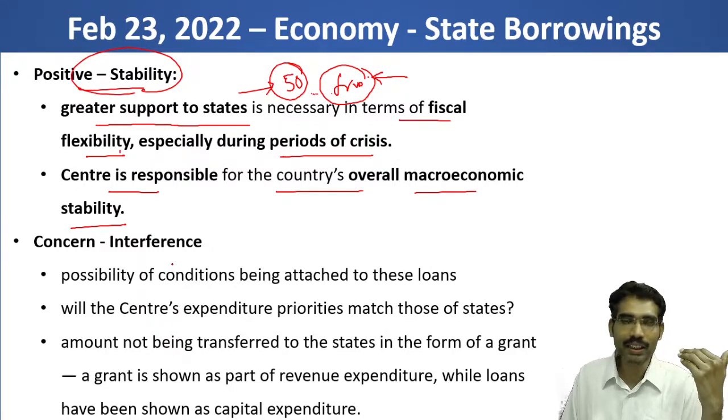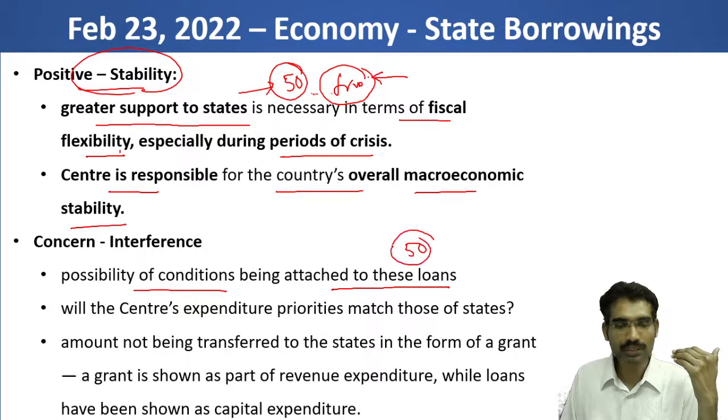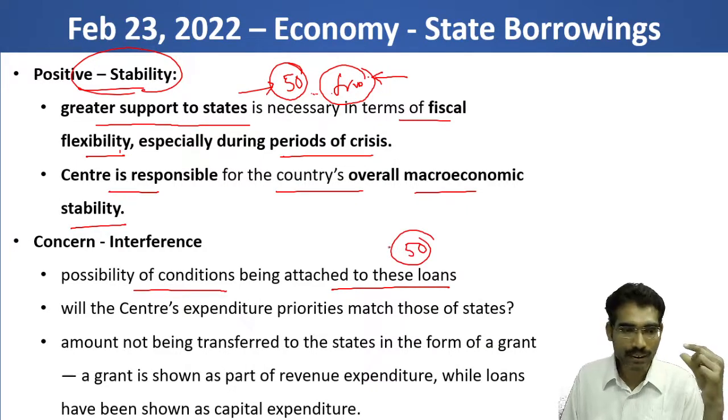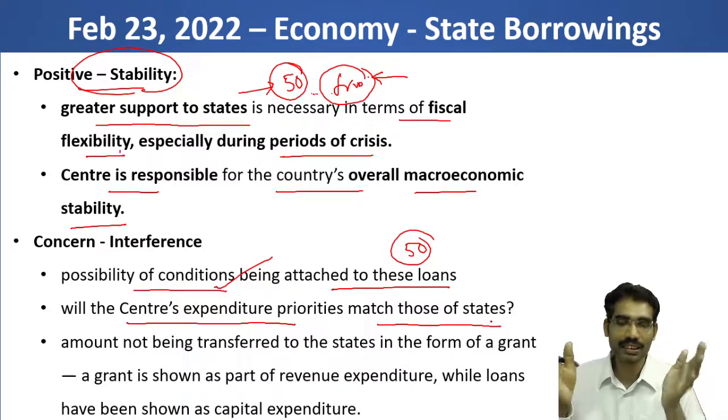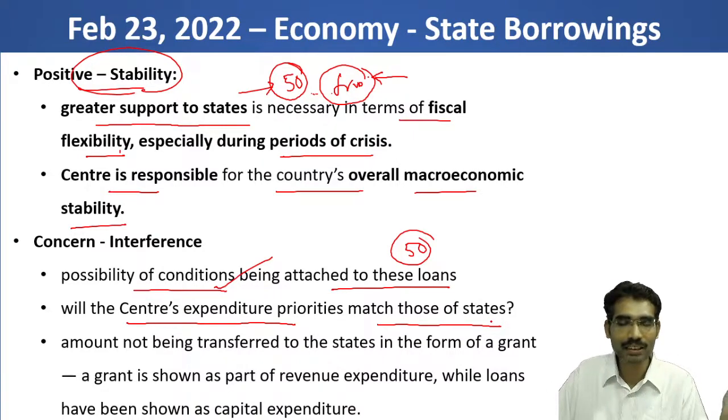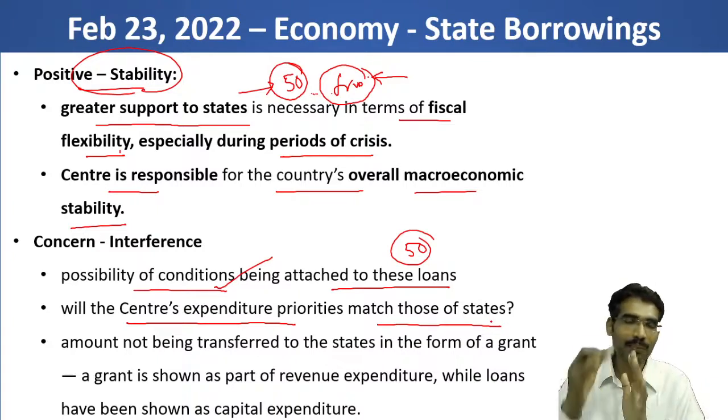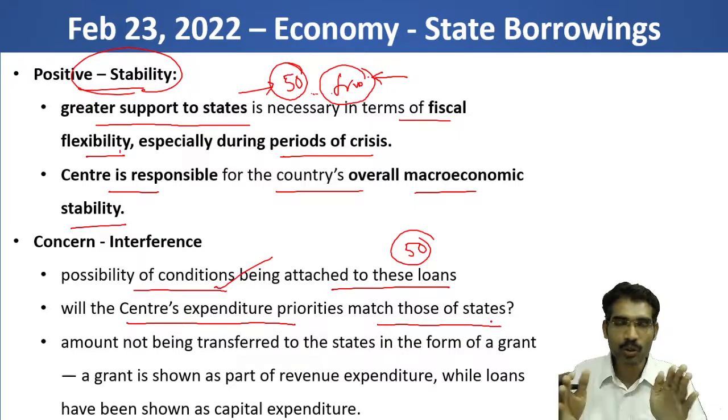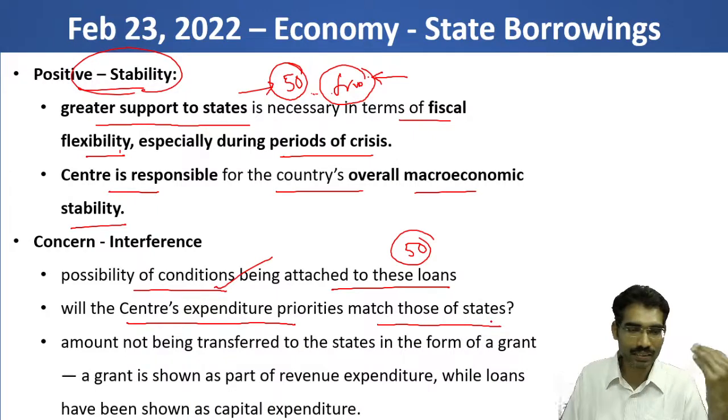However, the only concern is about interference, the possibility of conditions being attached to these loans. The loan may come to states for 50 years, interest free, but will there be any conditions attached to this loan? Will the center's expenditure priorities match those of the states? Once money is given, states will have certain priorities where they want to spend, and the center may have a certain vision for the future. Will they match? If they don't match, what will happen? So it becomes a contentious issue between center and states.